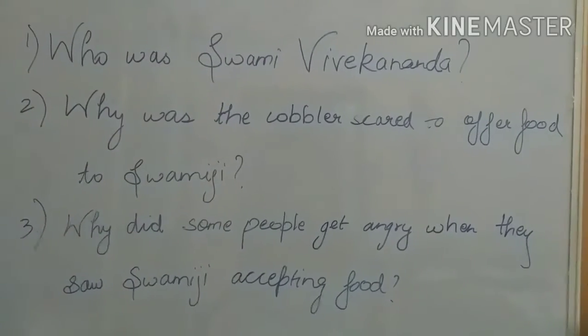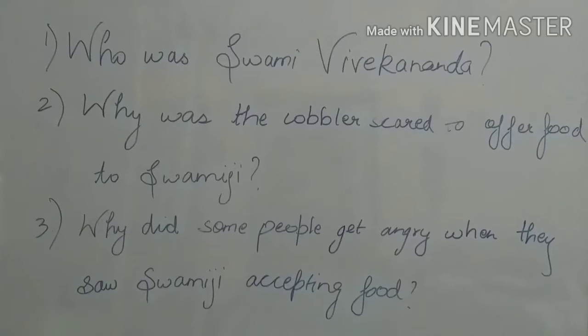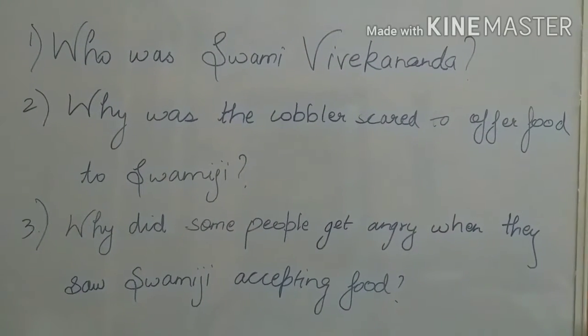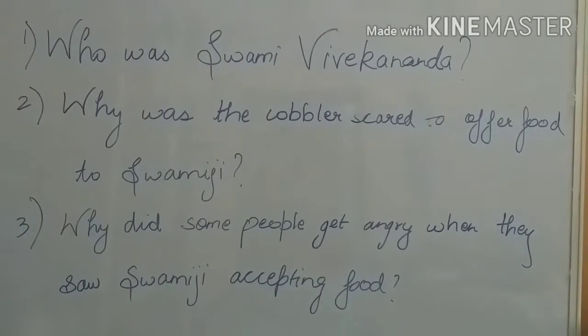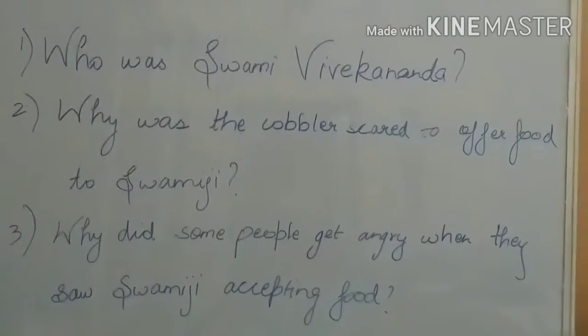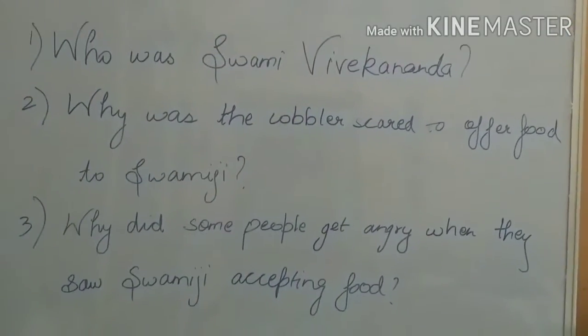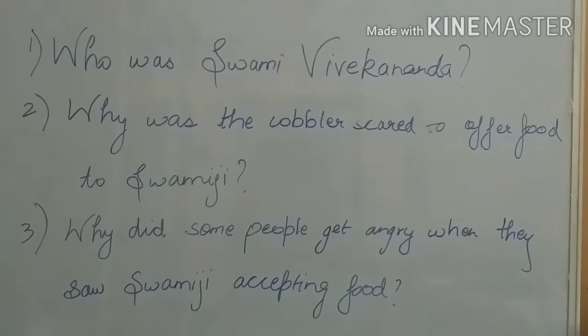Okay, students, now try to answer these questions from the passage. Number 1, who was Swami Vivekananda? Why was the cobbler scared to offer food to Swamiji? Why did some people get angry when they saw Swamiji accepting food? I am giving you 1 minute, so try to find the answers to these questions from the passage. Then we will discuss it.